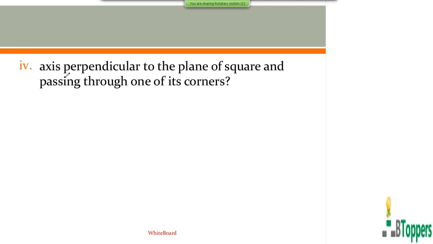So the axis is passing through one of the corners of the square and perpendicular to the plane of the square.